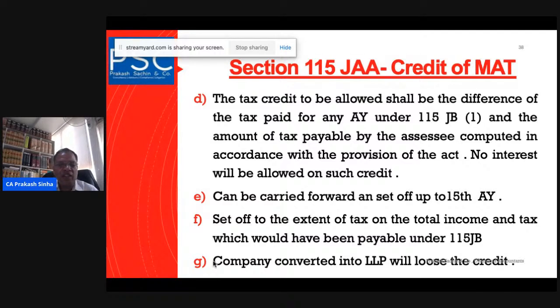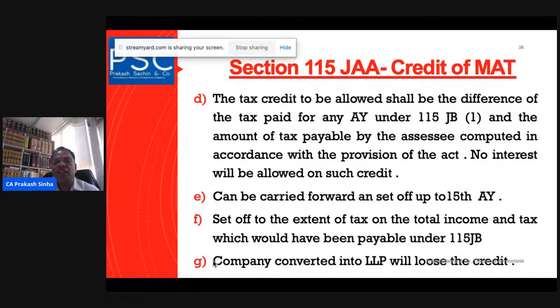The taxes that have been paid in excess of the net tax payable are available for credit in the subsequent years, and that credit has to be given within 15 years. So we have a time span of 15 years within which we have to get the benefit of the tax credit here.